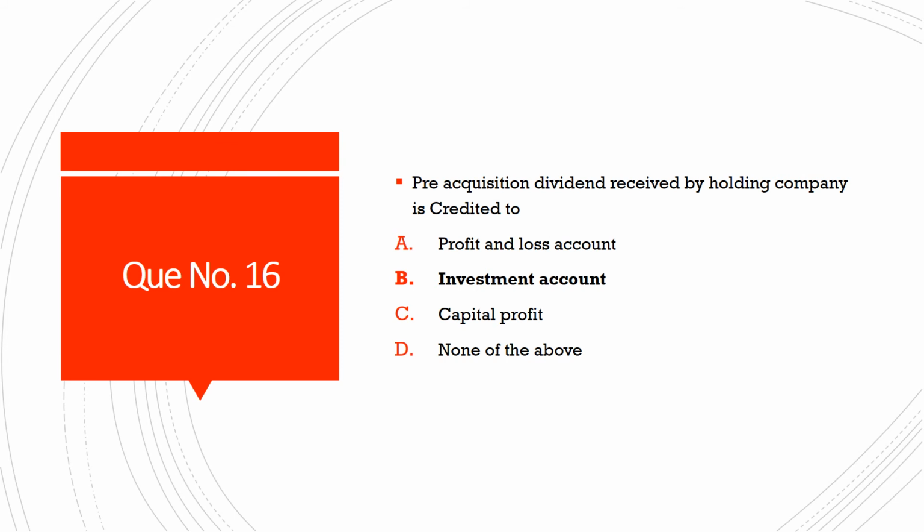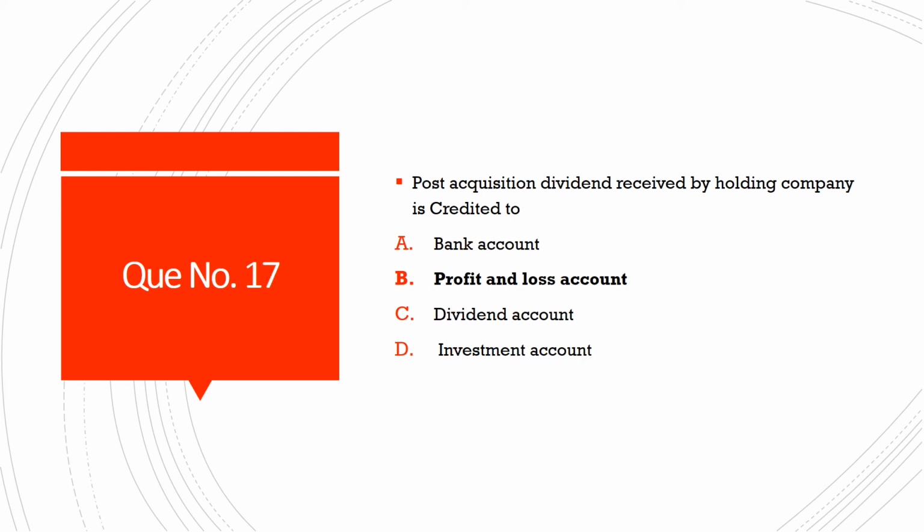Next question number 16. Pre-acquisition dividend received by holding company is credited to, and the options are option A, profit and loss account. Option B, investment account. Option C, capital profit. And option D, none of the above. And the correct answer is option B, investment account.